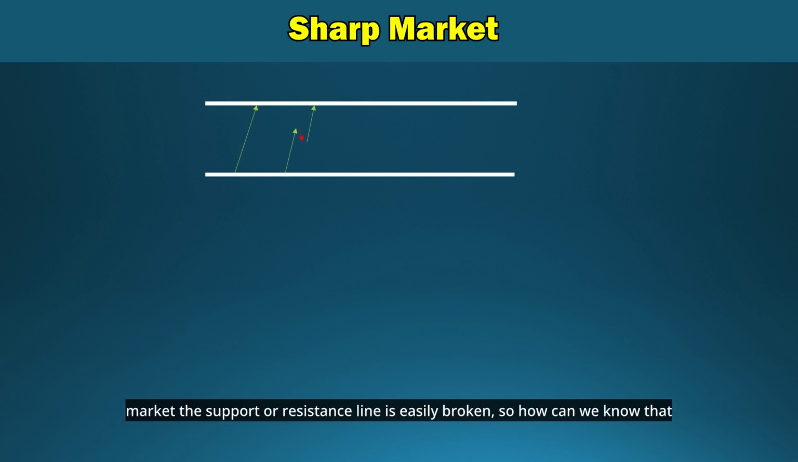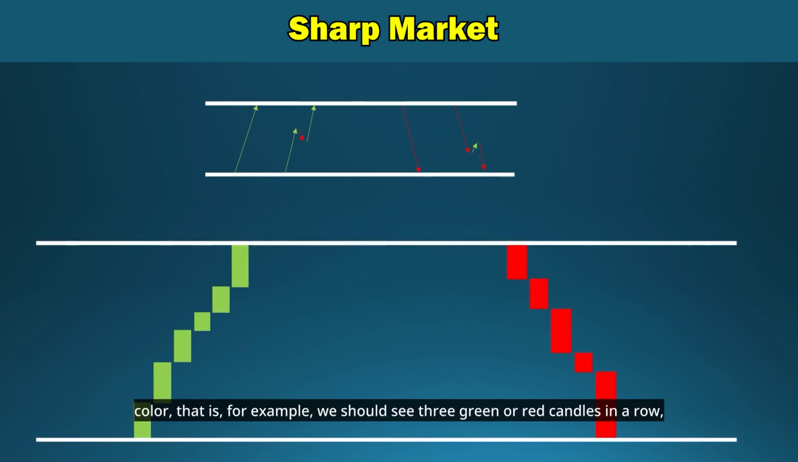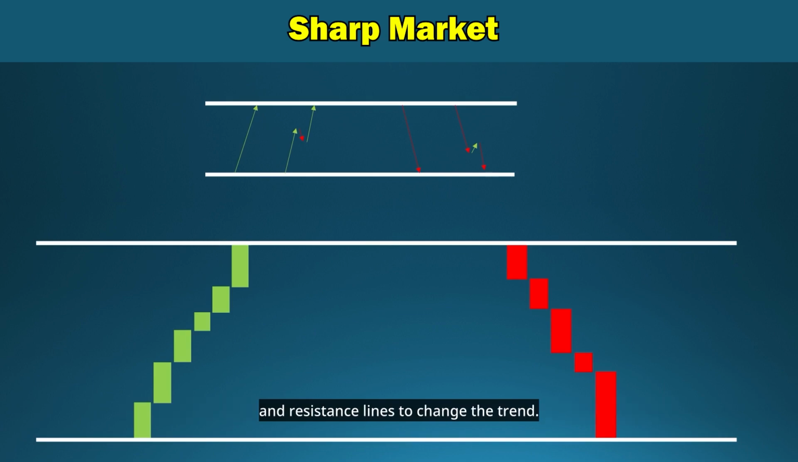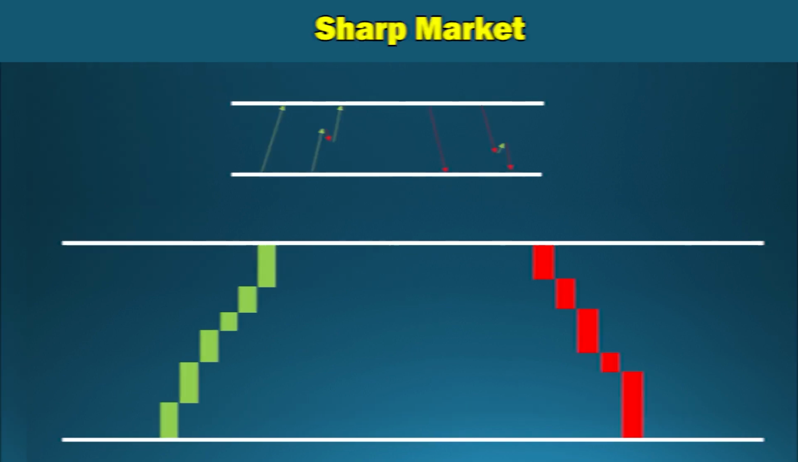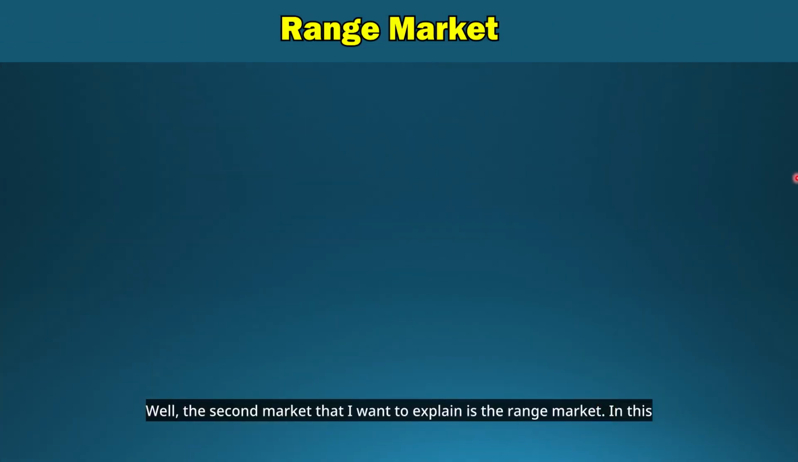In this market, the support or resistance line is easily broken, so how can we know that the market is sharp? At least 3 consecutive candles should be of the same color. That is, for example, we should see 3 green or red candles in a row. In this market, the trend is very strong, and we cannot count on the support and resistance lines to change the trend. Well, the second market that I want to explain is the range market.